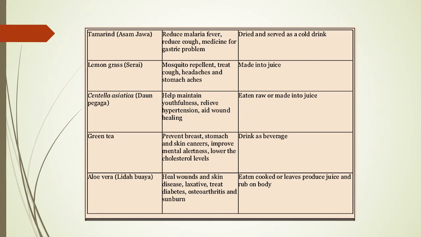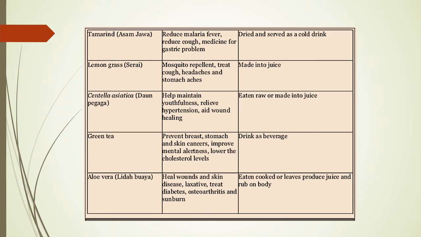Okay. So people who want to slim also eat the green tea, because we believe that it's able to increase our metabolism. The other one is aloe vera, or in bahasa Melayu we call it lidah buaya. So we believe that it can heal womb and skin disease, act as a laxative, and treat diabetes, osteoarthritis and sunburn.